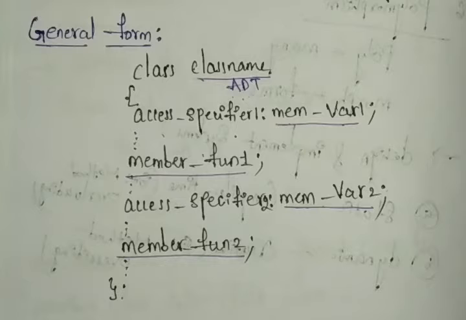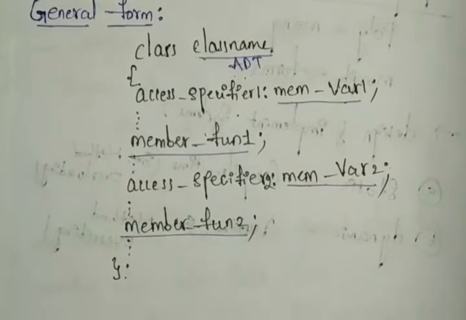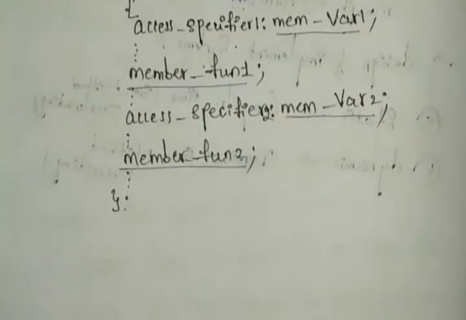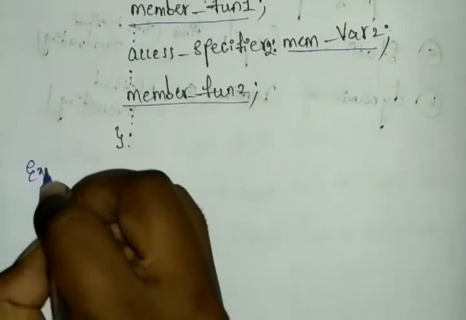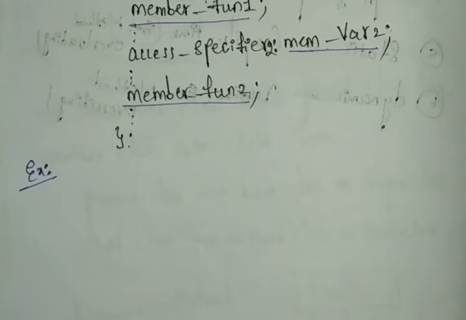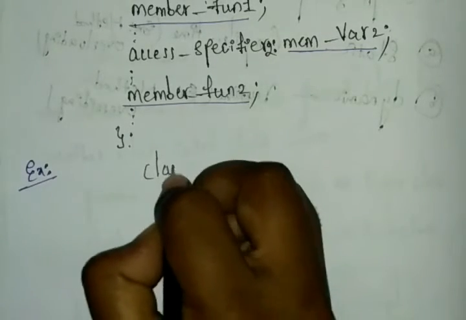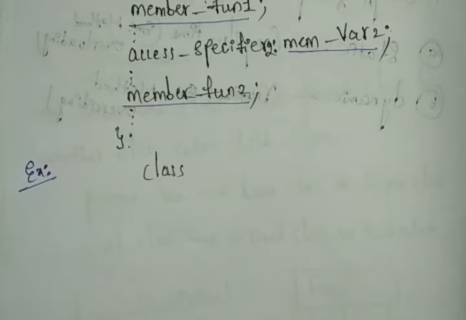Okay, and next we'll discuss one example for this. So one example program for the class. First here we need to declare the class with the class name. So here I am writing the class and we need to use the class name. Just take one circle.